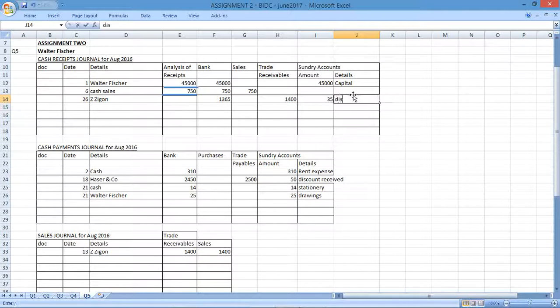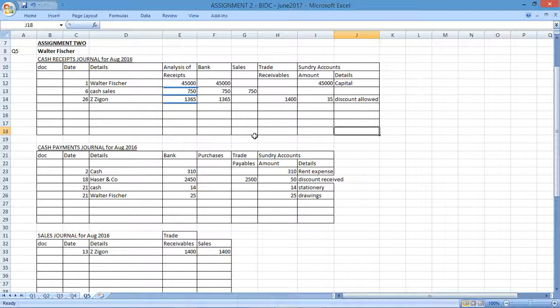So discount allowed is seen as an expense that will be taken into consideration because we haven't received all of it. We only received a portion of it, and we allowed a discount of 2.5%. Is this going to go to the analysis? Yes, I will show that as well, just to be comprehensive in terms of the actual recording of the cash receipts journal, just to make sure we've got everything possible.